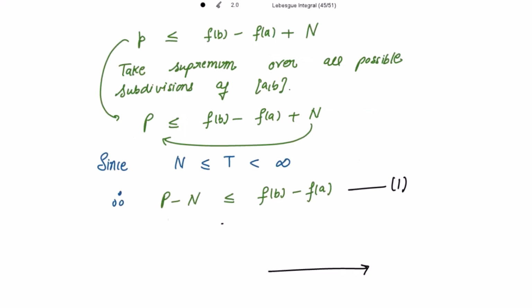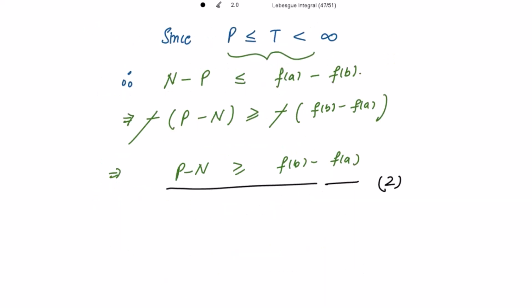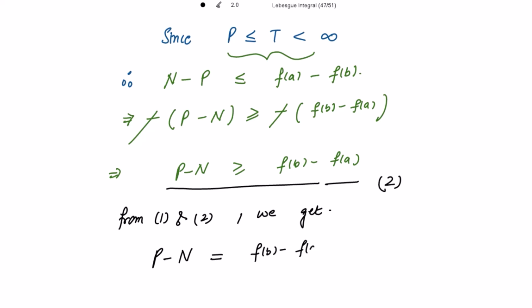What is 1? P minus N is less than or equal to f(b) minus f(a). And in the second part we have shown P minus N is greater than or equal to f(b) minus f(a). So from 1 and 2 we get the sign of equality now, that P minus N is equal to f(b) minus f(a). Or we can also write this as f(b) minus f(a) is equal to the capital P, that is the positive variation over closed interval [a, b], minus the negative variation over closed interval [a, b].